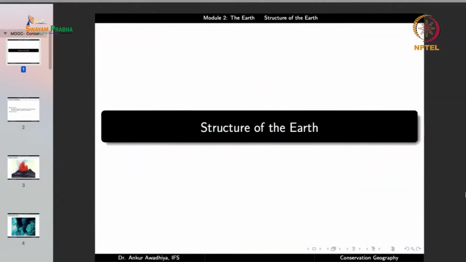Namaste. Today we carry forward our discussion on the Earth, and in this lecture we shall have a look at the structure of the Earth. Now, the Earth is a very big planet. How can we get to know what is inside the Earth? Because what is inside the Earth has a very big ramification on the kinds of processes that we are going to observe on the Earth. So we need to have information about what is there inside. What is the Earth made of? What are the different layers?